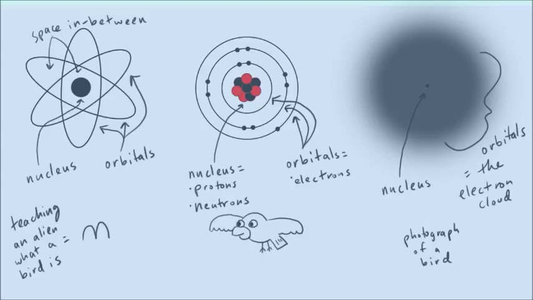Remember that it is really hard to think about these things because we're never going to see them, and they're so much smaller than us. It's just physically hard for our brain to imagine things this small. So cut yourself some slack and just keep these three pictures in mind, and even though you'll probably be using the middle one the most in class.